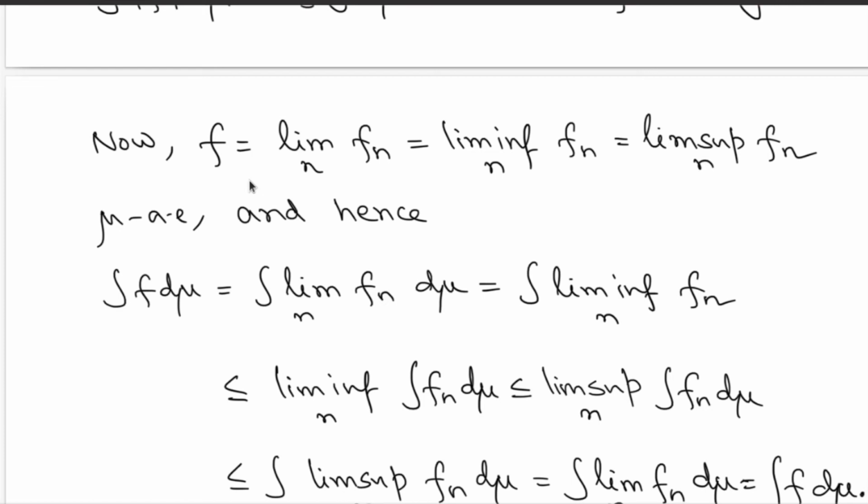Look at the limit function. Here f is equal to the limit function almost everywhere. If the limit exists, then you can also identify it with the limit inferior and limit superior. Here again we are interested in integrations, so in the following arguments, whenever we are explicitly writing down equalities or inequalities involving integrations, we are not going to care about this null set. Let's look at these equalities. The integration of f will be equal to the integration of the limit of fn's. The limit of fn's will be equal to the limit inferior of fn, as long as you expect that integration to exist.